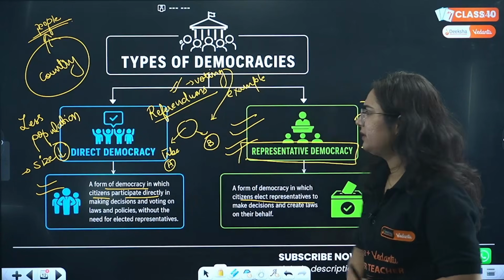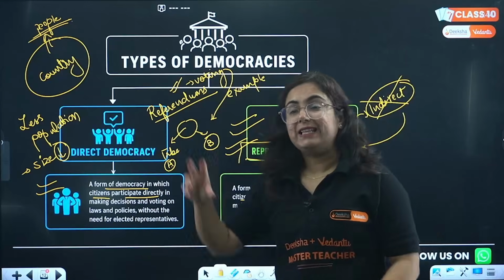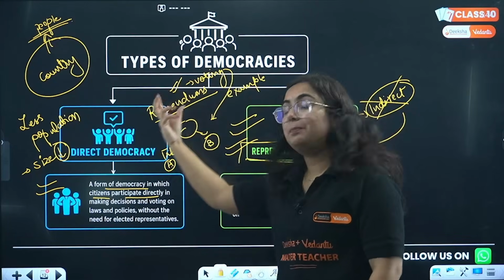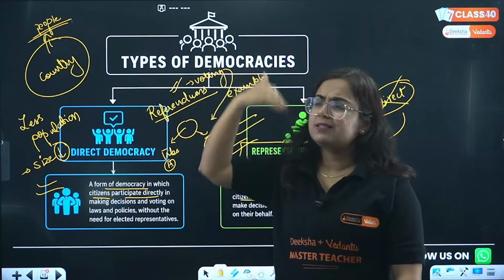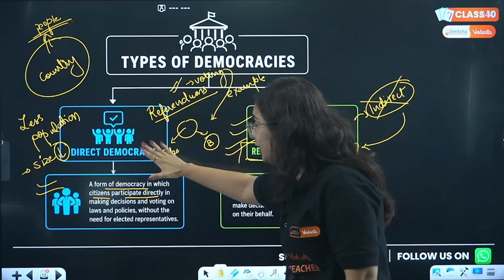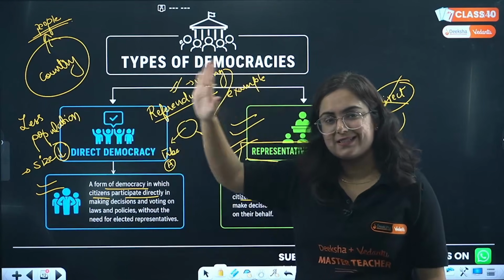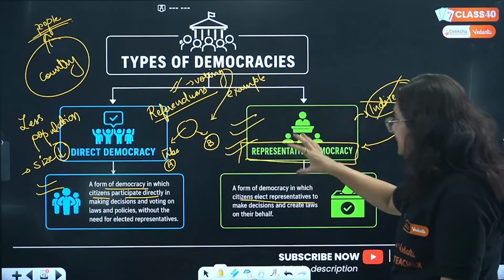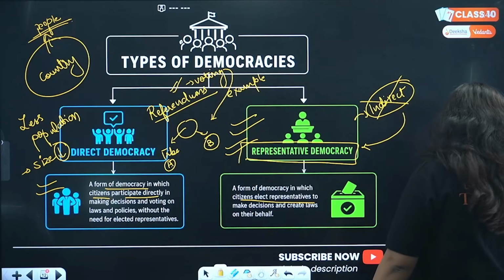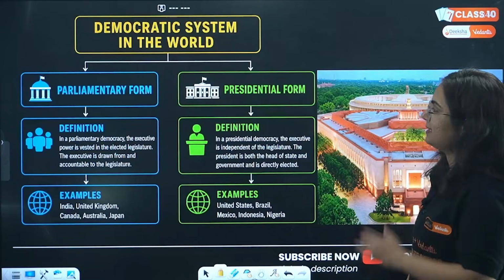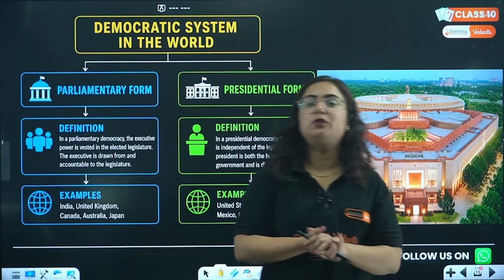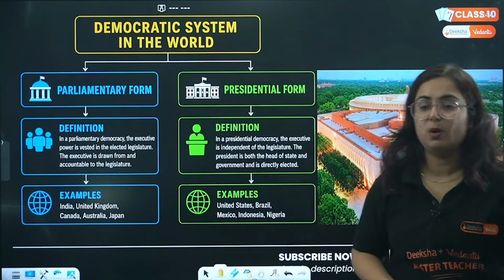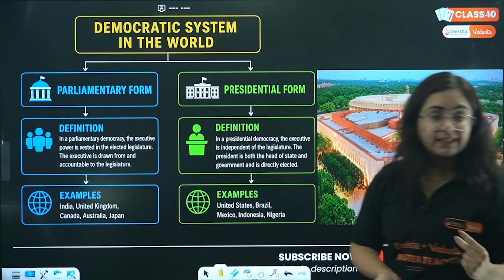Okay, however, that referendum was never done. So yes, referendum is a part of or an example of direct democracy which some countries take, but not completely. A direct democracy does not exist in the world. However, a lot of countries follow representative democracy. Get it? Chalo. Now let's move to democratic systems or democratic setups in the world.